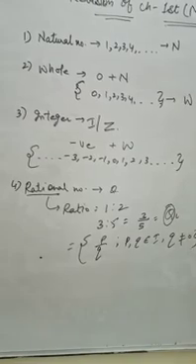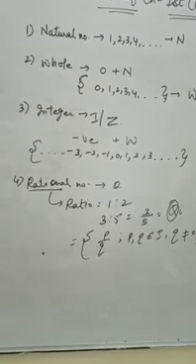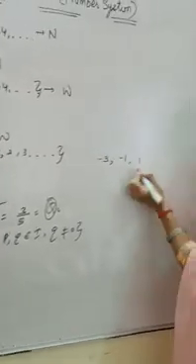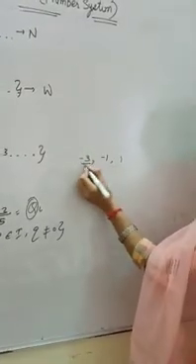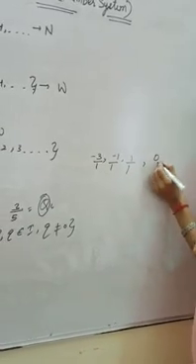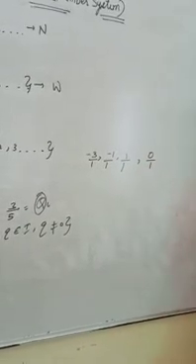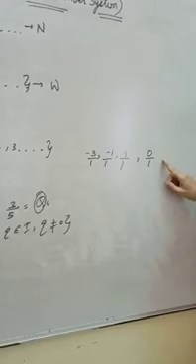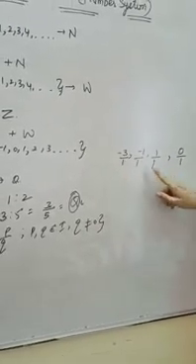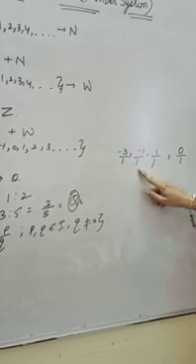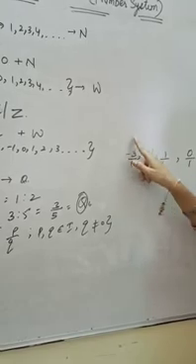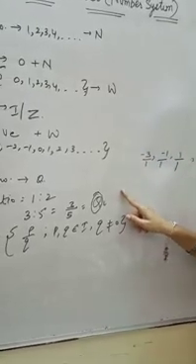How can we write an integer, for example -3, -1, 1, in the form P upon Q? We will take the denominator as 1. We can write 0 also as a rational number by putting the denominator 1, as we are saying that Q must not be equal to 0. So Q is not 0, and we write another integer, 1, as the denominator. Then all the integers can also be written in the form of a rational number.